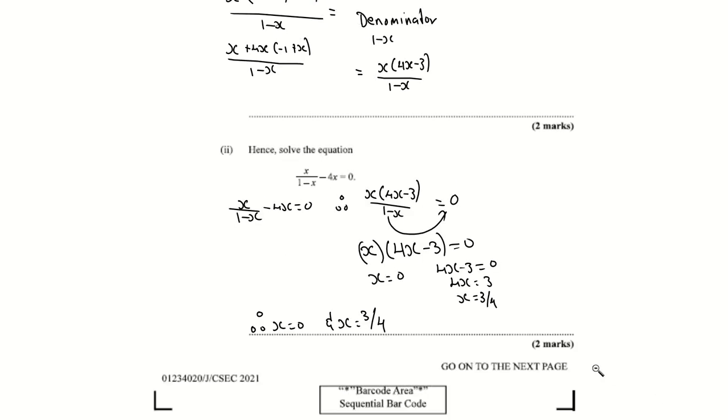This is 2 marks, so it's not that much working, right? I know this is equal to this, because when you see the word hence, you're using the answers from above to get this. So I'm going to put x by 4x minus 3 over 1 minus x equals 0. I want to solve for x. I'm going to carry across, divide by, this will turn to multiply. 0 multiplied by this is 0.